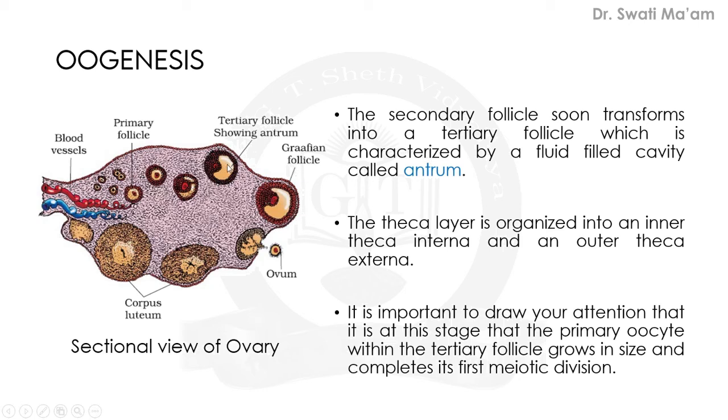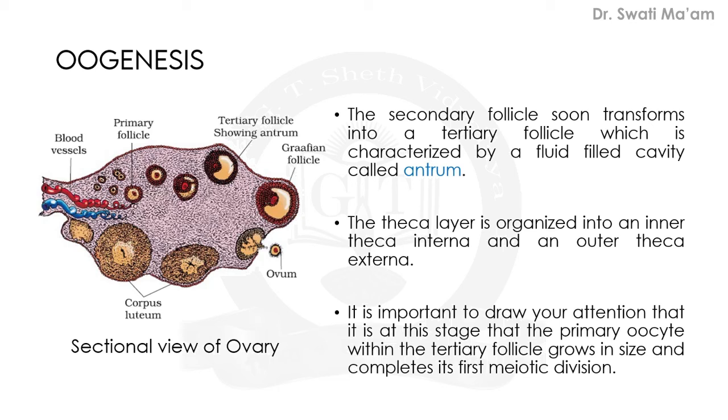Now the theca layer is organized into inner theca interna and outer theca externa. When you see its structure in much detail, then you will see it. So inner layer and outer layer like this. The inner layer is known as theca interna and the outer theca externa. Theca is nothing but the name of the layer.